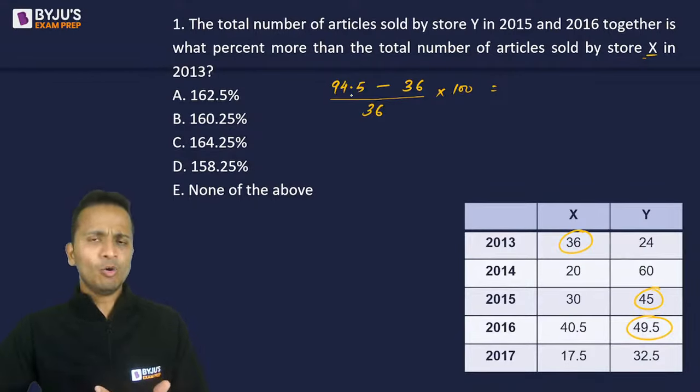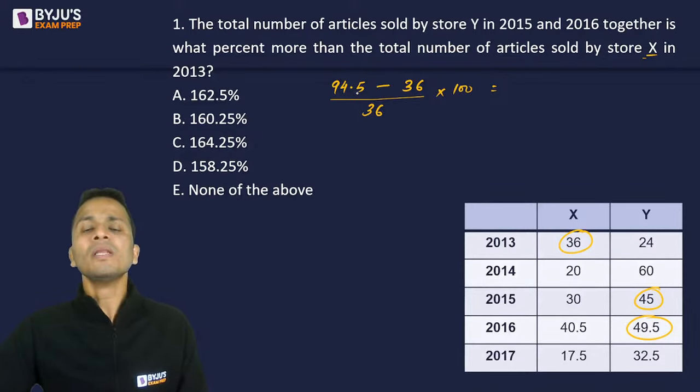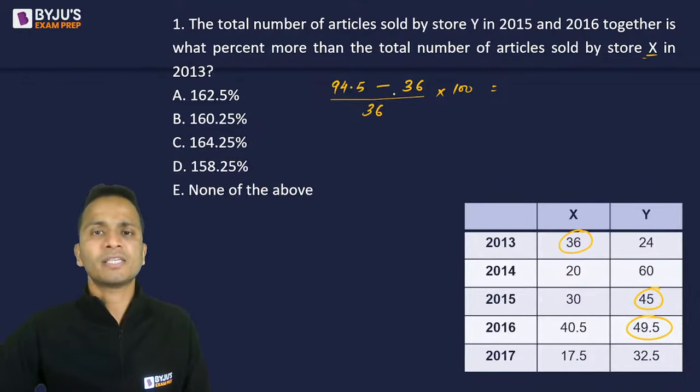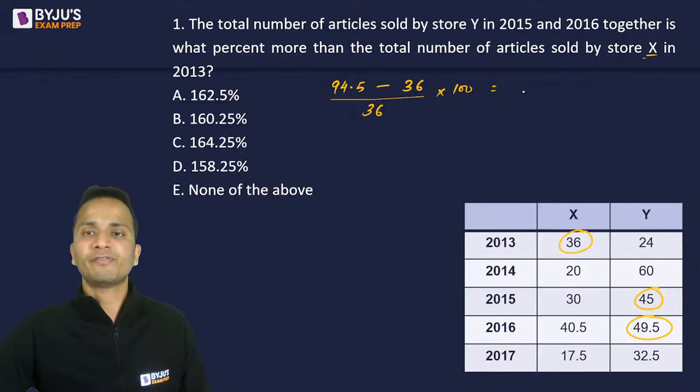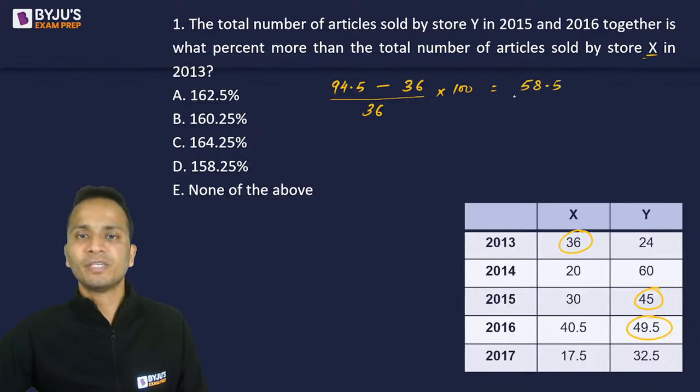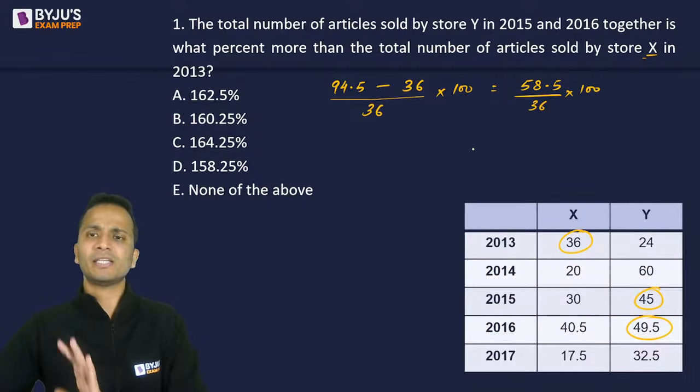Okay, now what is the difference in the numerator? 94.5 minus 36, अगर मैं 40 माइनस कर देता हूं तो यहाँ पे आ जाएगा 54.5 plus 4, 58.5 divided by 36 multiplied by 100. This is the number.